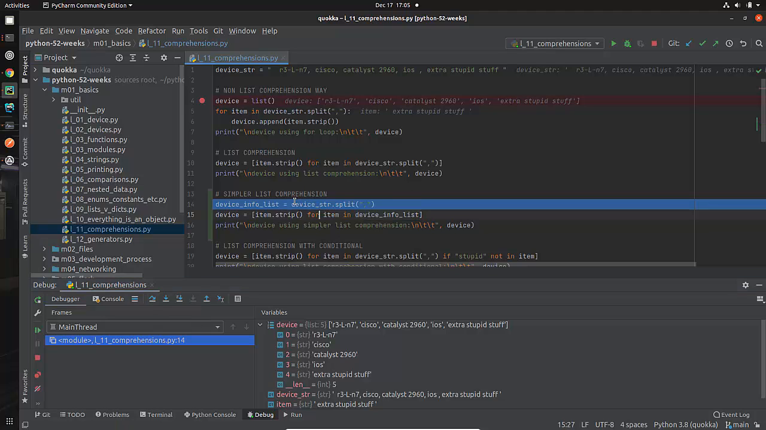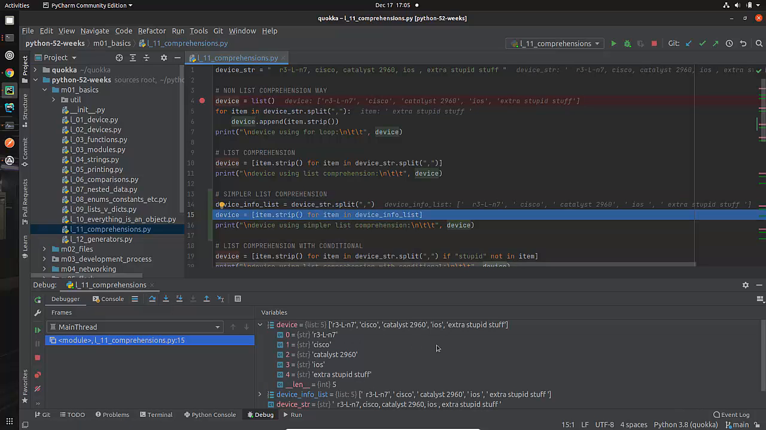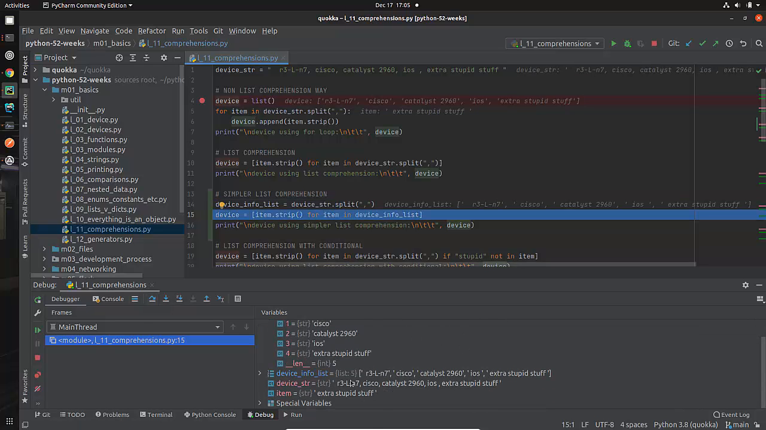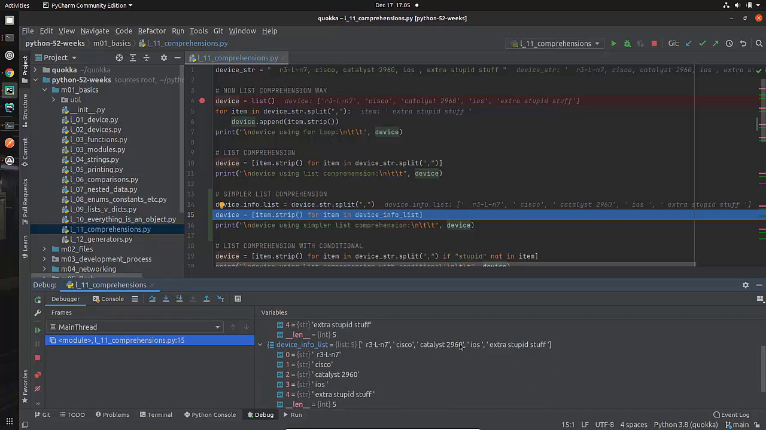The first thing I'm going to do is take device string and do a split. So let's look at device string. And then I did a split, and it's a list with 5 items. And let's look at my device info list. Well, that looks almost exactly like my device.